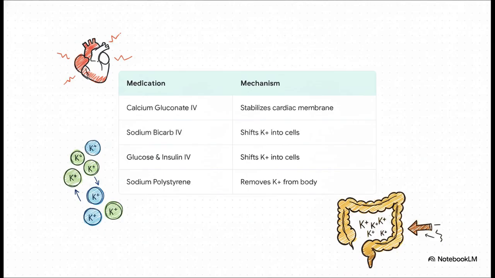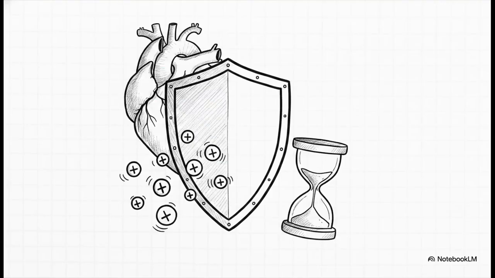So how do we fix it? Well, here's how the intervention toolkit breaks down. First up, we give calcium gluconate IV to stabilize the cardiac membrane. Next, we might give sodium bicarbonate or a combination of glucose and insulin IV. Both of these work by transiently shifting potassium from the blood into the cells. And finally, we give sodium polystyrene sulfonate, which binds the potassium in the gut and physically removes it from the body. Now, let's see how this builds together, because this is a massive exam focus.